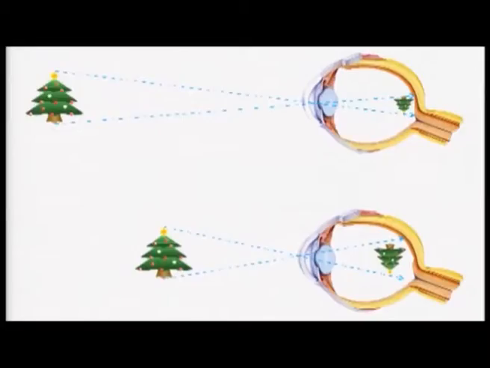So nearer objects will have bigger images on the retina, and far off objects will always have a smaller image on the retina. But the beauty of human perception is that we still maintain the size of the objects that we see. And remember, this will always be true for familiar objects. If you are not familiar with the object, if you have never seen it and it is a novel thing for you, then you will lose this size constancy.